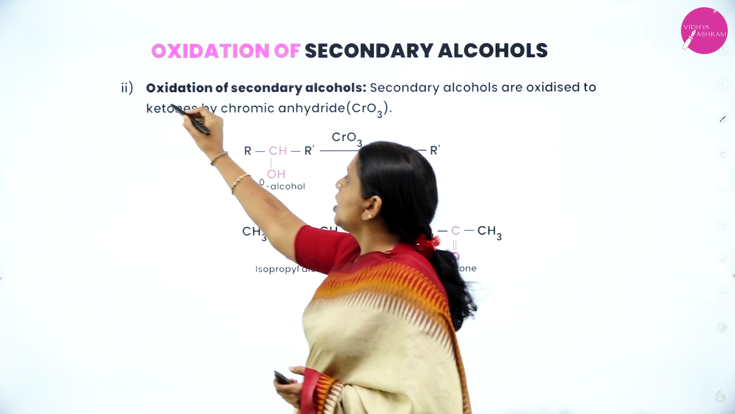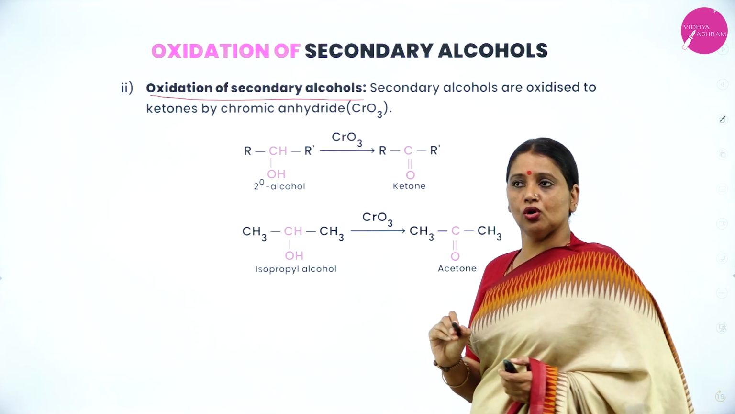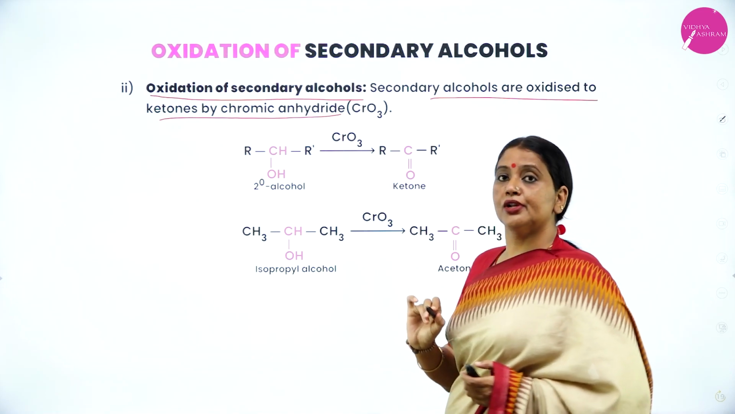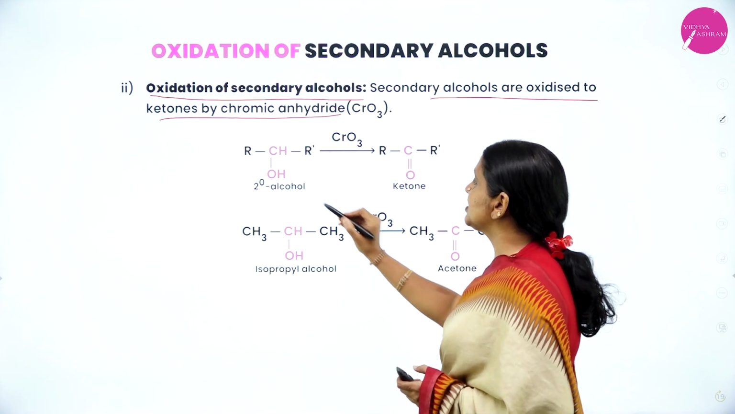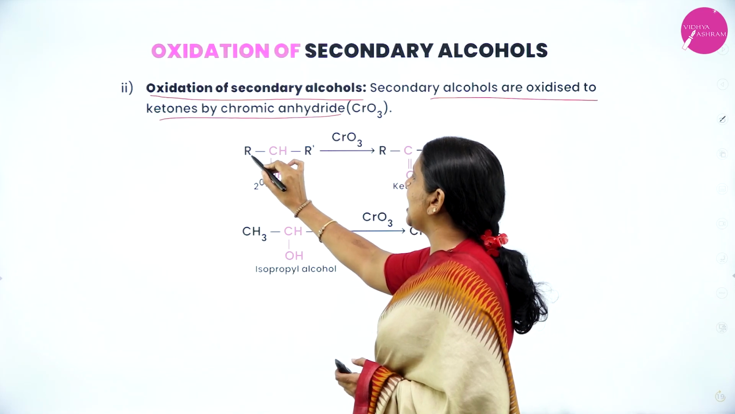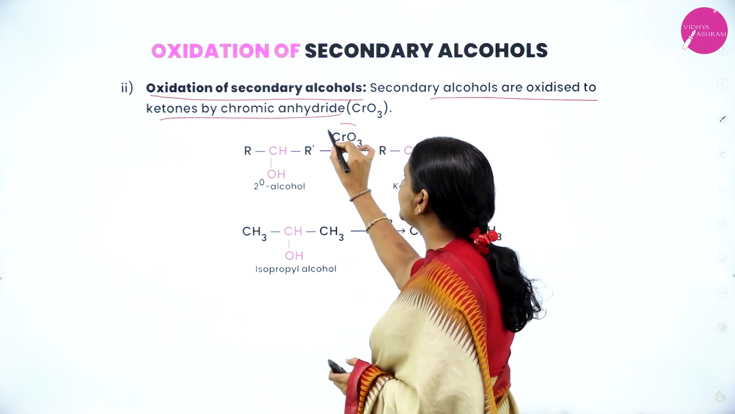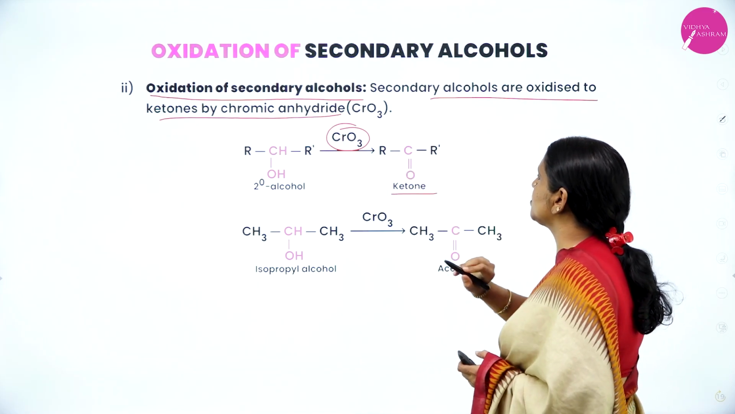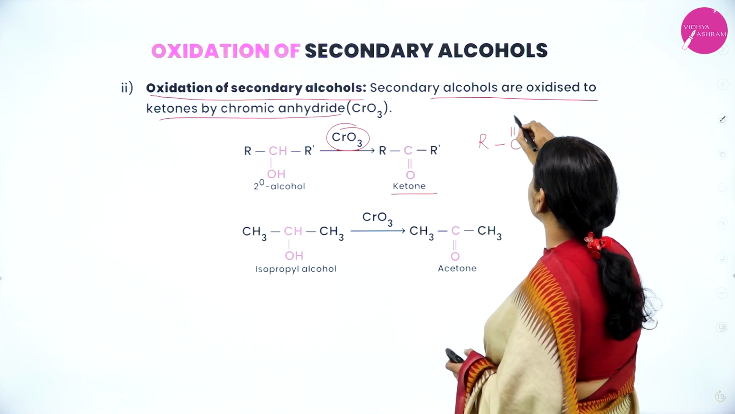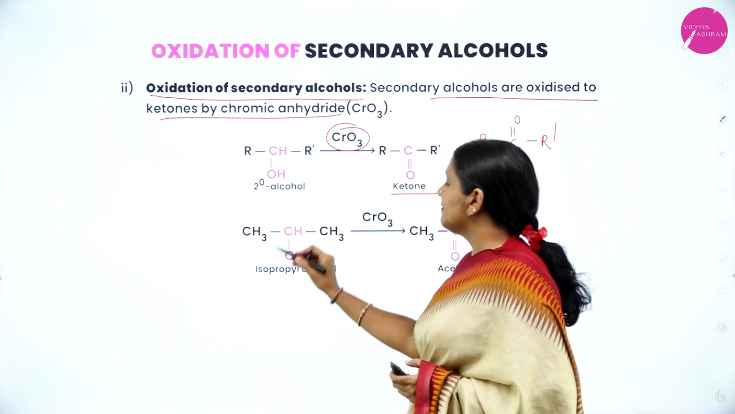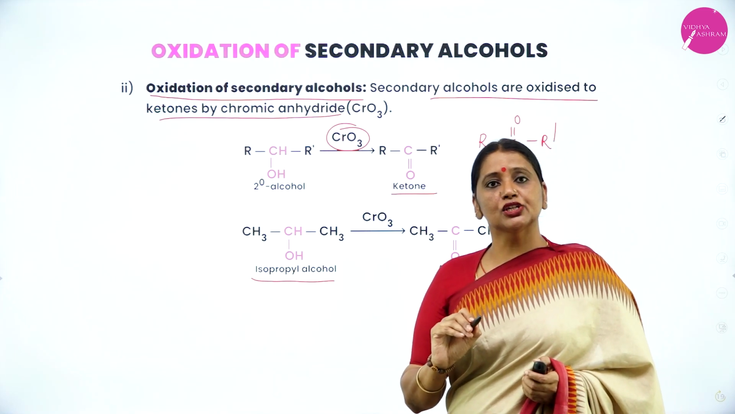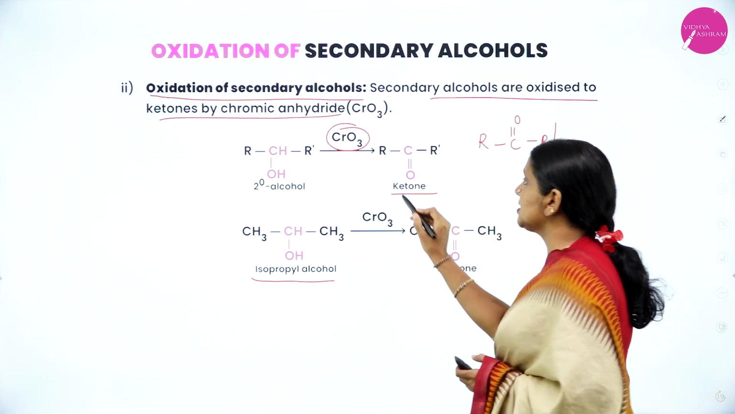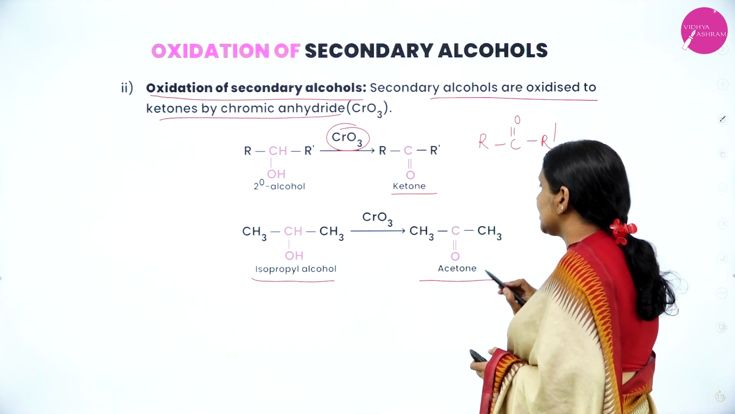Next, now I'll consider oxidation of secondary alcohols. Secondary alcohols are oxidized to ketones by chromic anhydride or chromium trioxide. The general formula of a secondary alcohol is R-CHOH-R. In the presence of chromium trioxide or chromic anhydride, it gets oxidized to a ketone, R-C double bond O-R. For example, when I consider the secondary alcohol isopropyl alcohol, CH3CHOHCH3, in the presence of chromic anhydride, it gets oxidized to acetone.